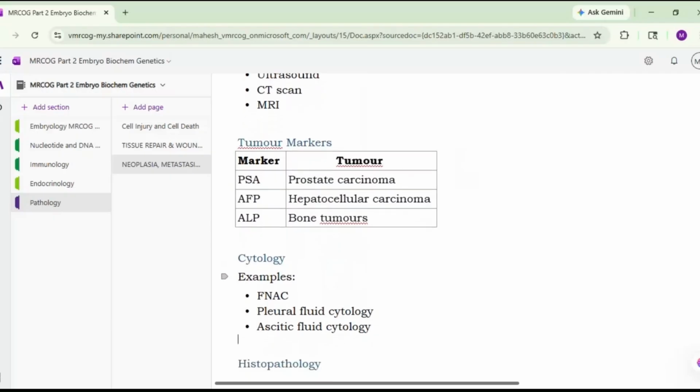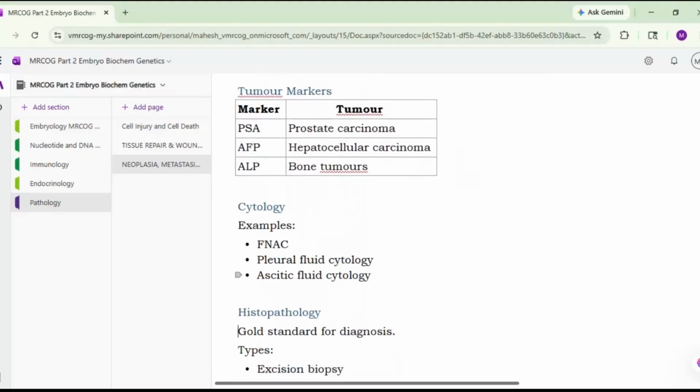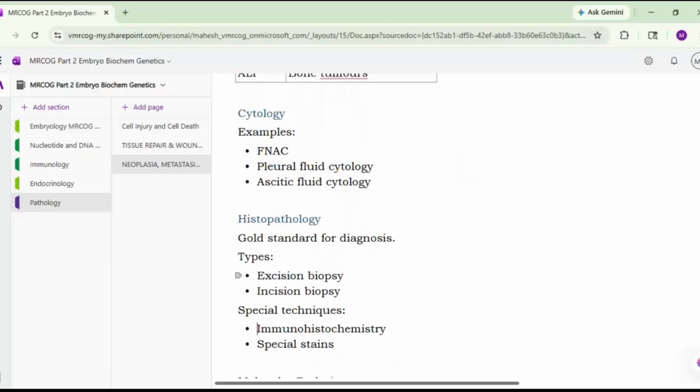Cytology, example is the FNAC, pleural fluid cytology, ascitic fluid cytology. They will help us in diagnosis of the cancer. Then histopathology, that is the gold standard for the diagnosis. And there are two different types of biopsies. One is an excision biopsy where you take out the complete mass of that particular tissue or the cancer. Other is the incision biopsy where you take the normal part plus the affected part.